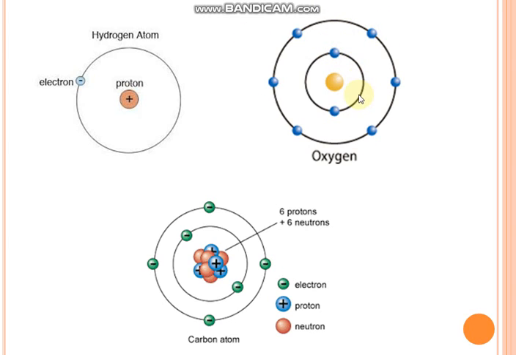These imaginary lines, see the electrons revolving around the nucleus, these blackish lines, the imaginary paths, are known as orbits or shells. Understood? So how these electron shells are filled, there is a rule for that. There is one formula, 2n square, where n is the number of the shell. This is the first shell, so in place of n we will consider 1. So 1 square is 1, so 2 into 1, there will be 2 electrons.